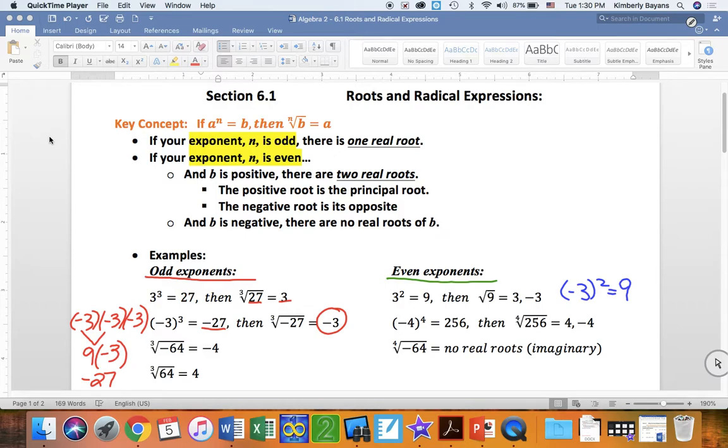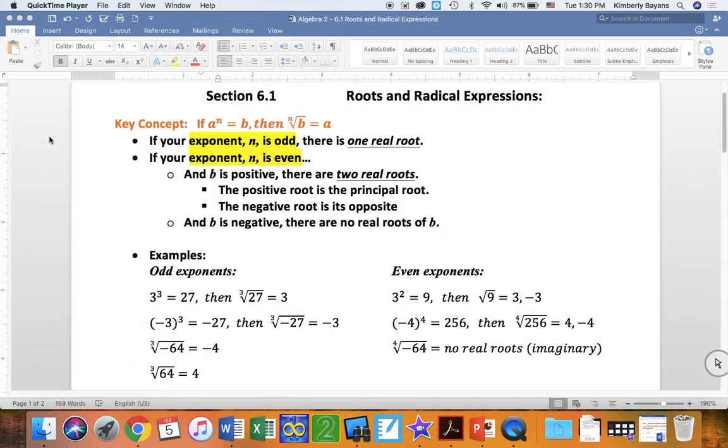We've been working with square roots and those types of things. So just keep in mind as we move into cube roots and fourth roots and fifth roots that you are going to have odd exponents and even exponents, and they work a little bit differently when we are taking those radicals or those roots, those third roots, fourth roots, fifth roots. Okay, so that's the basics of what I wanted to start. So let me move down the page.